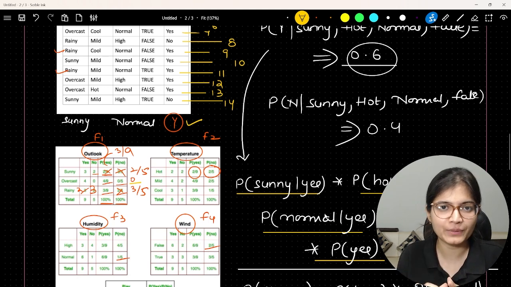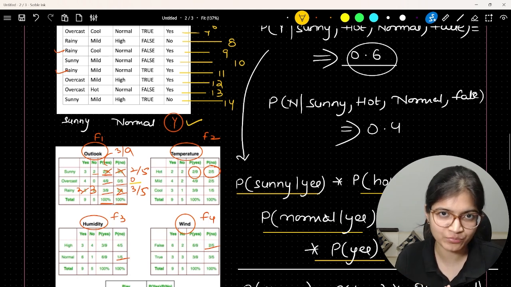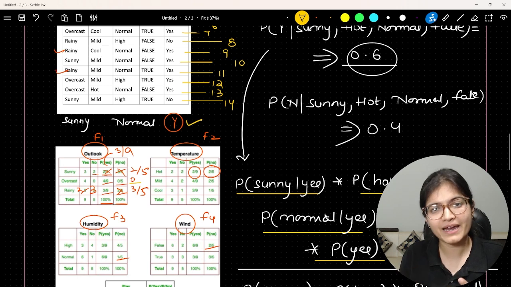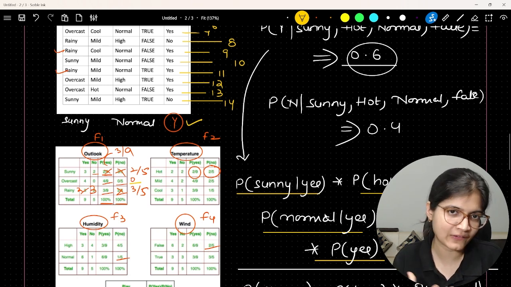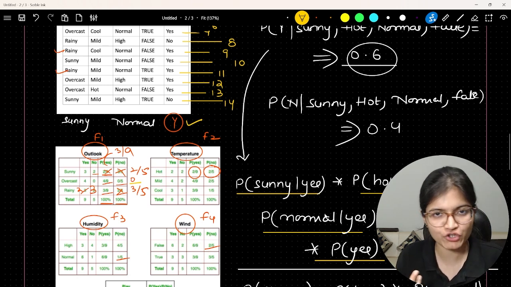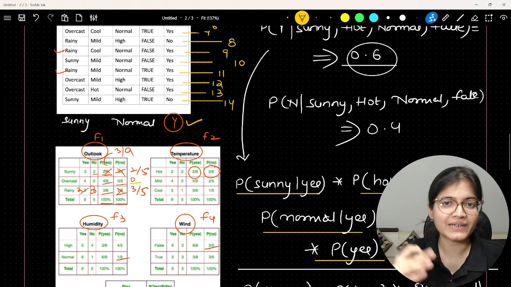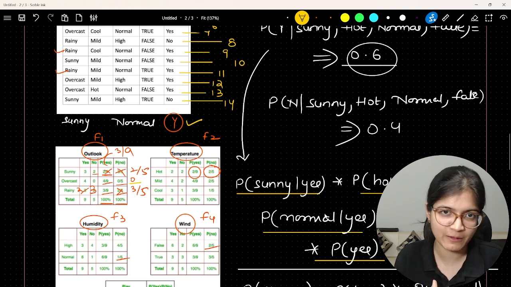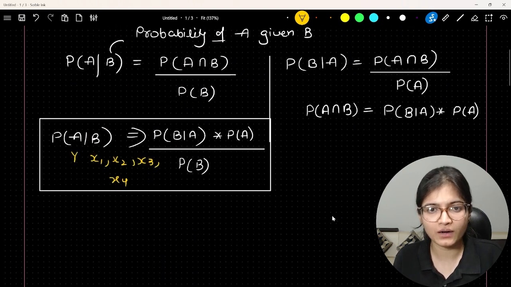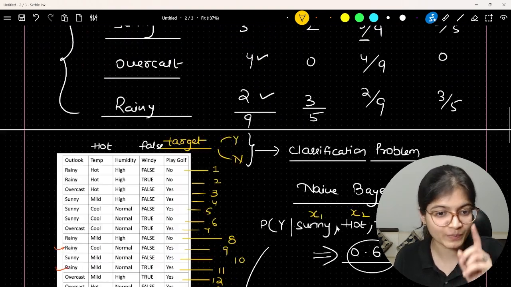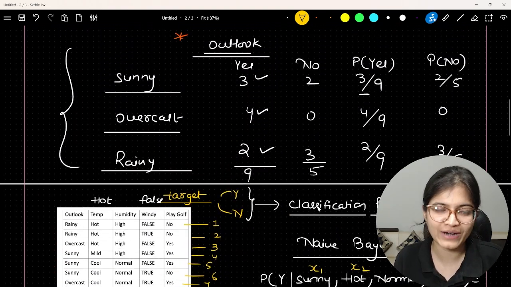I hope that you will be able to understand the mathematical intuition which I am trying to convey here. And in the upcoming class, let's try to finish this particular algorithm, where I'll talk about the implementation also, and the types of the classifiers that we have in naive Bayes. Okay, so I'll try to share these notes. Just make sure that mistake of outlook, you will try to avoid that.